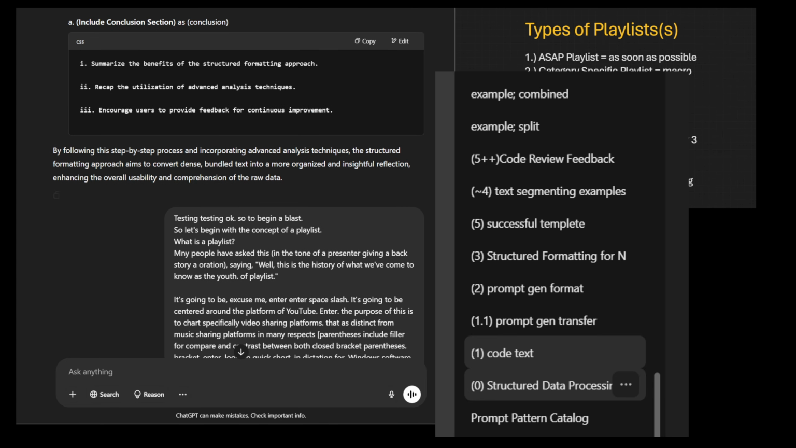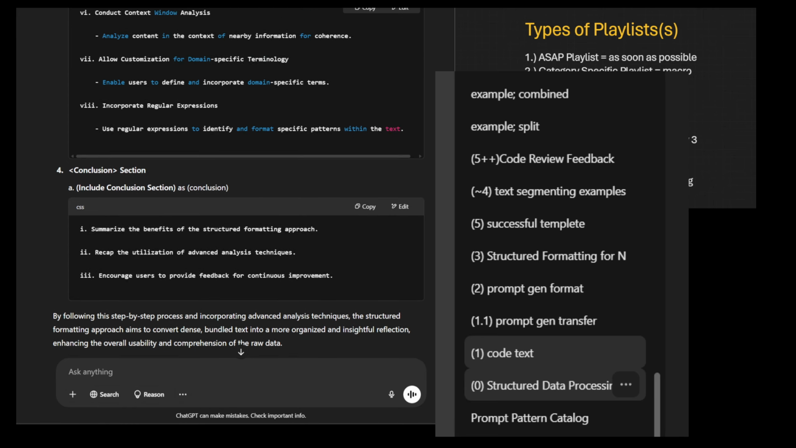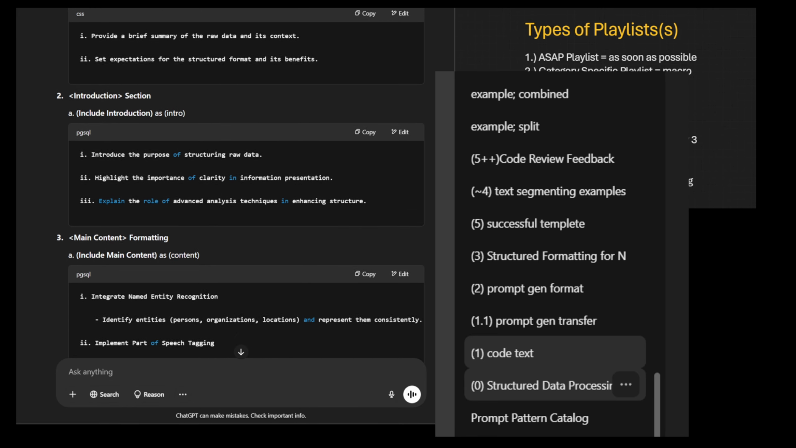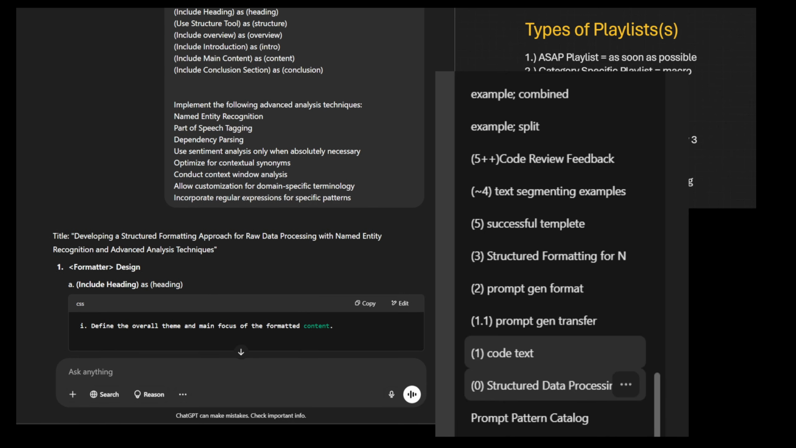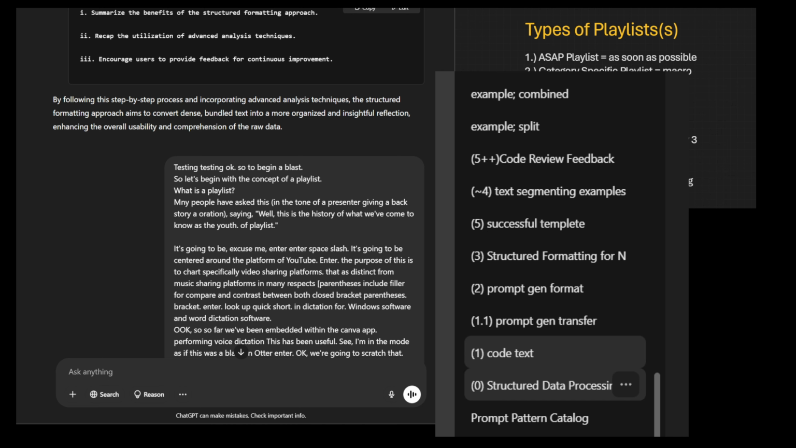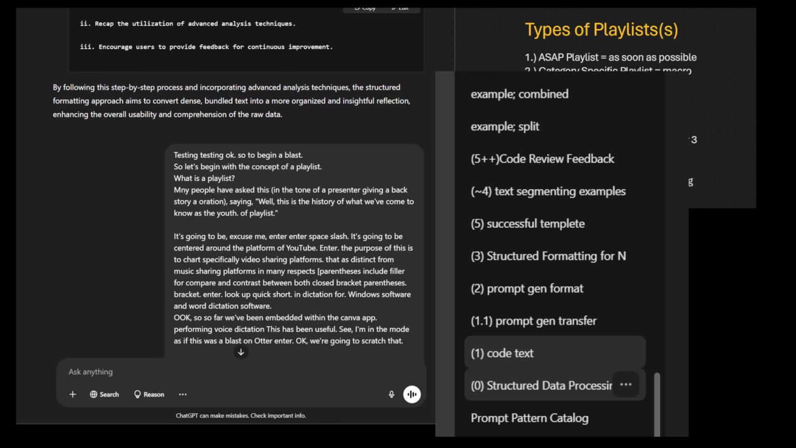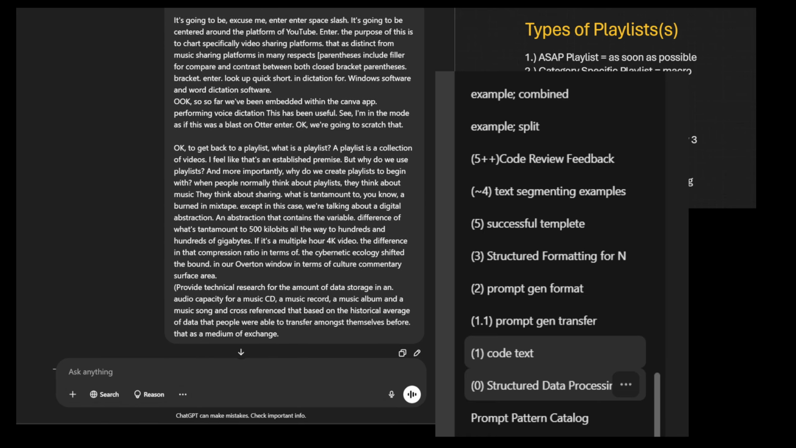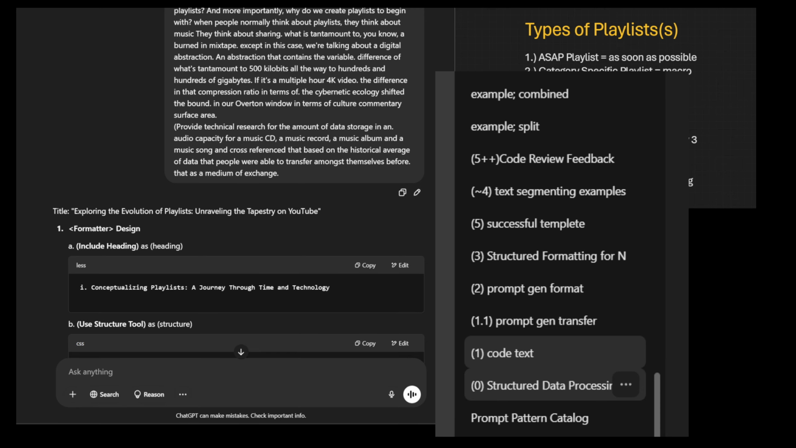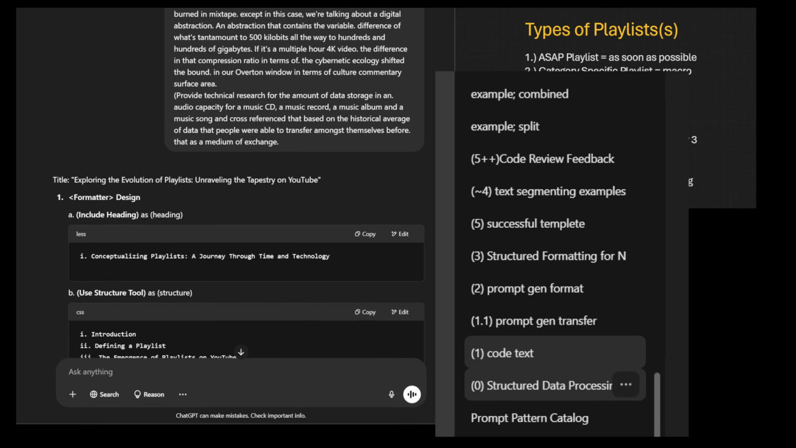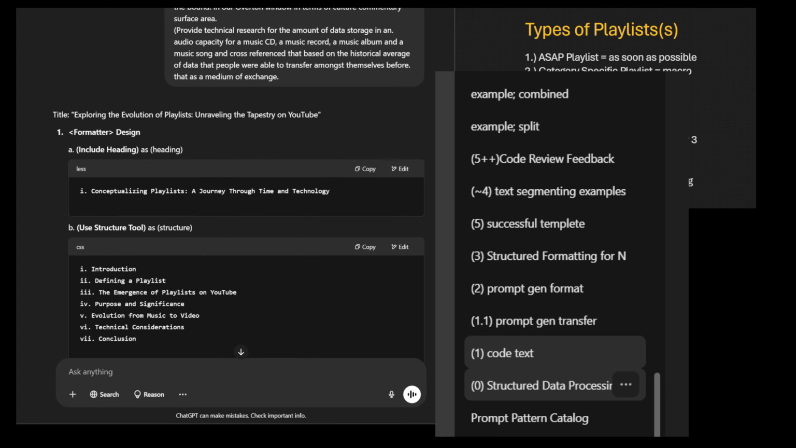Okay, so after this it said, by following this step-by-step process and incorporating advanced analysis techniques, the structured formatting approach aims to convert dense bundled text oration into a more organized and insightful reflection, enhancing the overall usability and comprehension of the raw data. So I guess this is what it was. All of these different sections combined together. And then I said, okay, so testing. So I included the sample text that we used previously about what is a playlist. And then it said, title: Exploring the Evolution of Playlists, Unraveling the Tapestry of on YouTube.